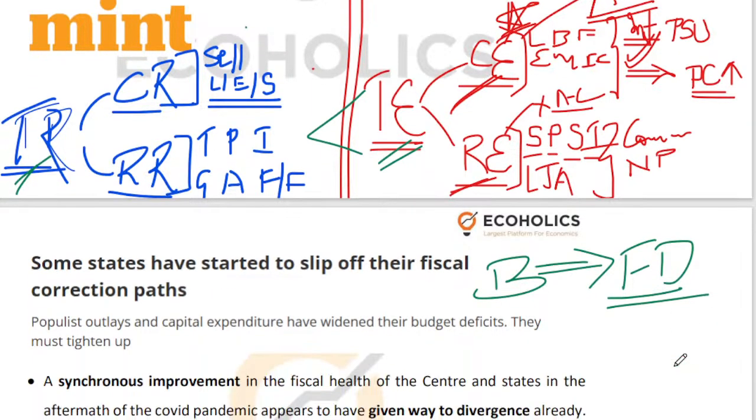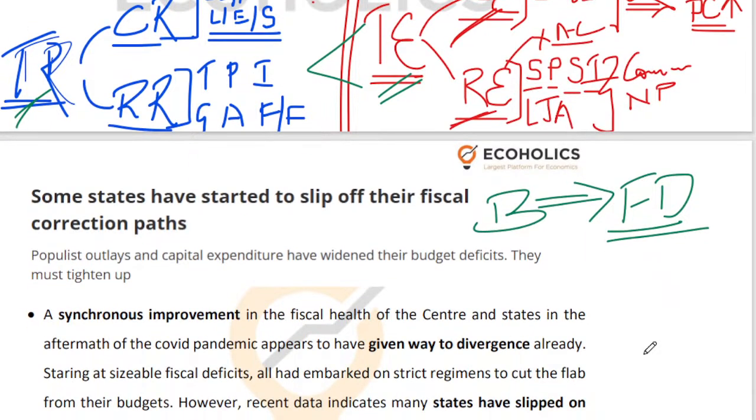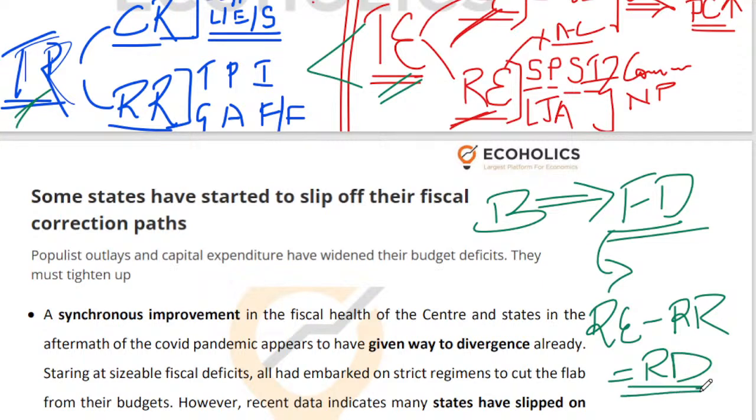I'm not going into the technical definition of fiscal deficit as of now. I can do that, but I don't want to overcomplicate your life immediately. So very broadly, very generally speaking, the borrowing requirement of any government is essentially referred to as fiscal deficit, right? Fiscal deficit can be broken down in the sense that you can see the difference between revenue expenditure and revenue receipt, and this gives you a sense of revenue deficit, right? So revenue deficit is one component of fiscal deficit.